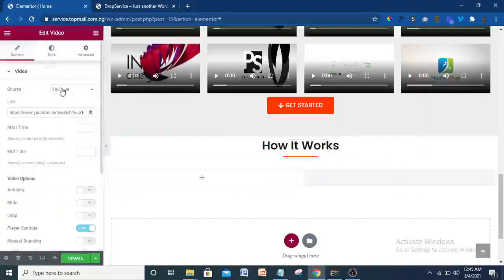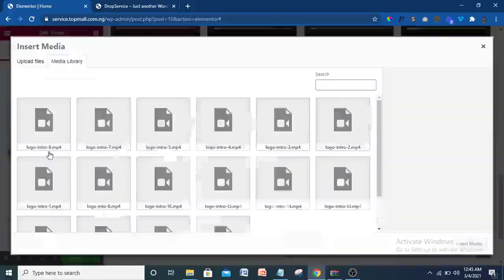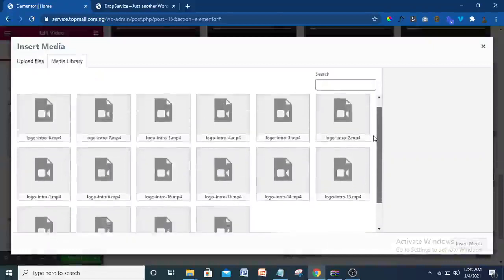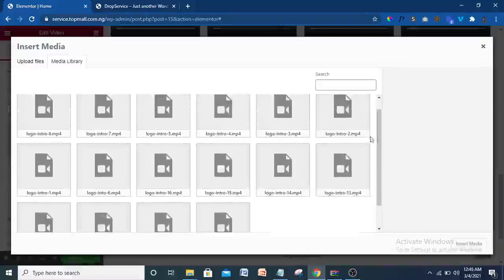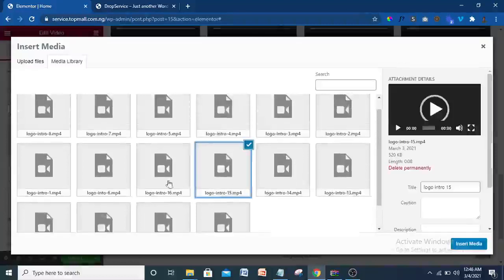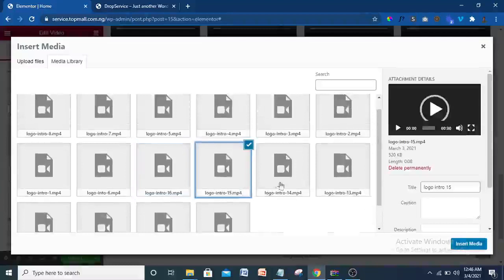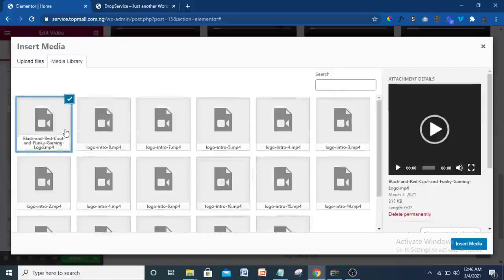Then what is the video? So the source should be self-hosted. Now just let me choose the video. Which video did I use for that? Okay, I can't actually remember that. Let me see, maybe this is the video or this. No, sorry, let me try to get the video. All right, so this is the video.